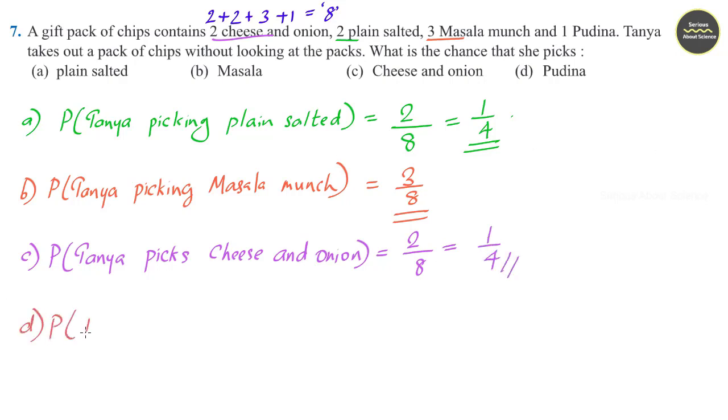Next is probability that Tanya picks pudina. Here only 1 pudina is given, so probability will be 1 divided by 8.